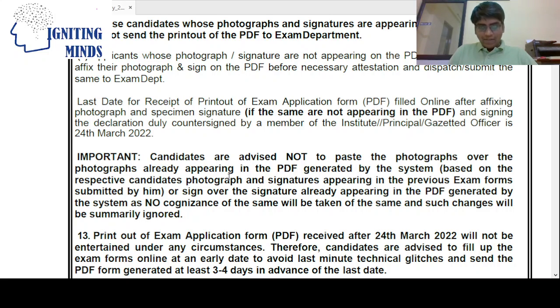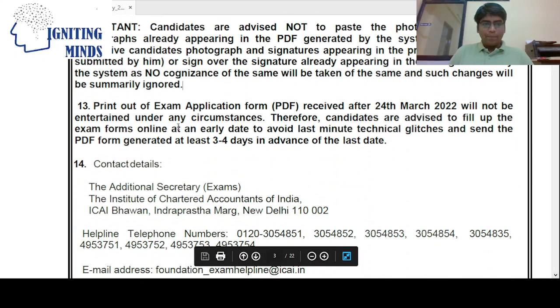The candidates are advised not to paste the photograph which is already appearing. You need not post the manual photograph or signature over and above that. See, the printout of the exam application, next point: applications received on or after 24th will not be entertained.